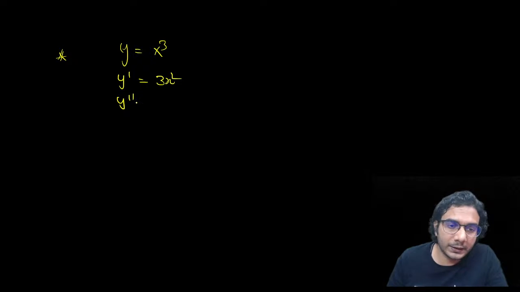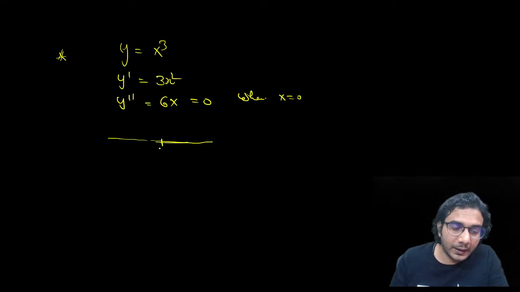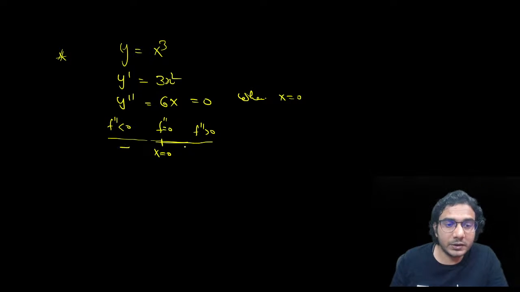Let me give you one example, like y is equal to x cube. You know y dash is equal to 3x square and y double dash is equal to 6x. Now you can see this is equal to 0 when x is equal to 0, right? So x is equal to 0 might be a point of inflection. What you need to check is at x is equal to 0, f double dash is 0. After 0, f double dash is positive, and before 0, f double dash is negative. So yes, it is changing its sign. That means x is equal to 0 is a point of inflection.